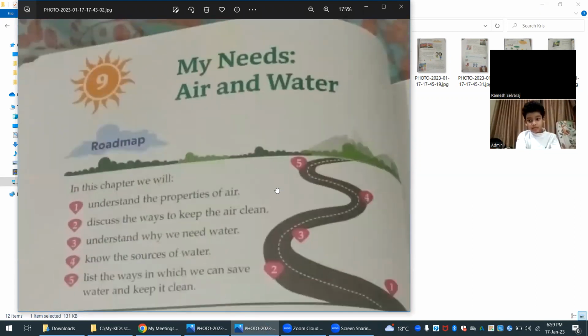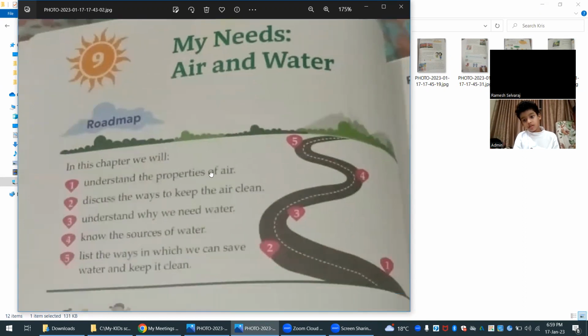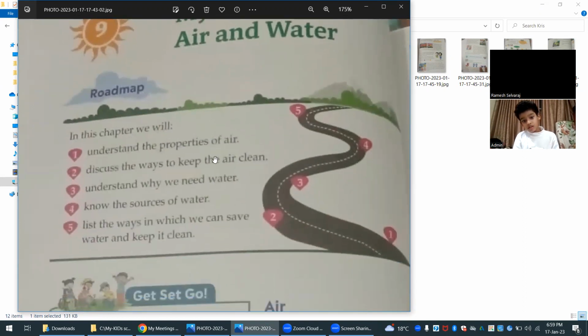Today we will talk about our needs, air and water. In this chapter, we will understand the properties of air and discuss the ways to keep the air clean. Those things we will discuss, okay? And we will understand why we need water also. Then we will know what the sources of water are.